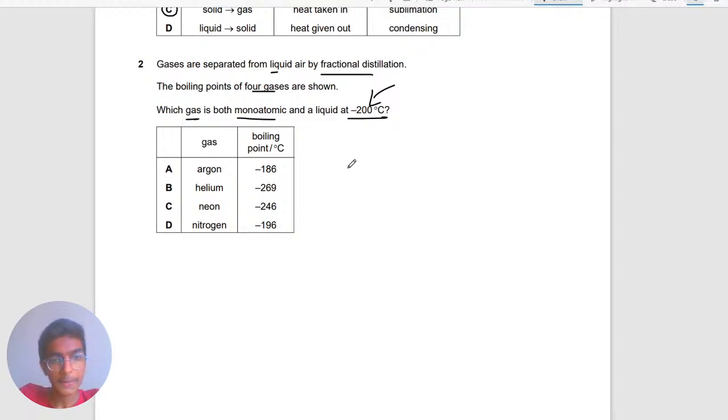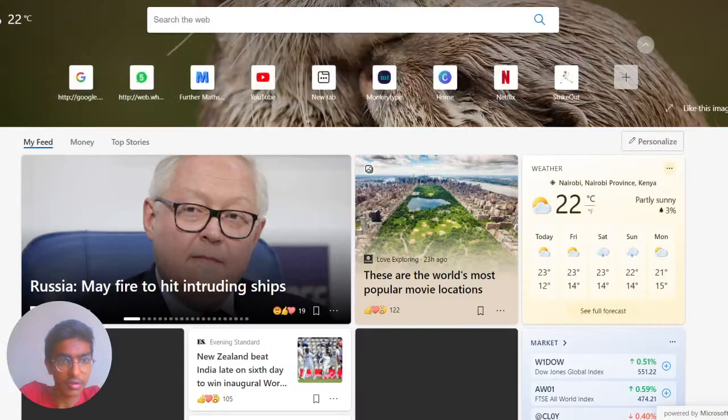Okay, negative 200, it becomes a liquid. That means the boiling point simply means that, for example, water has a boiling point of 100 degrees, right? Sorry, 0 degrees. Okay, it's a melting point of 0 degrees, sorry. Or am I getting that wrong? Okay, wait, one second. I'm going to search this on Google.